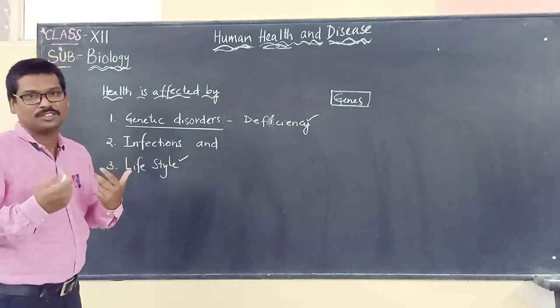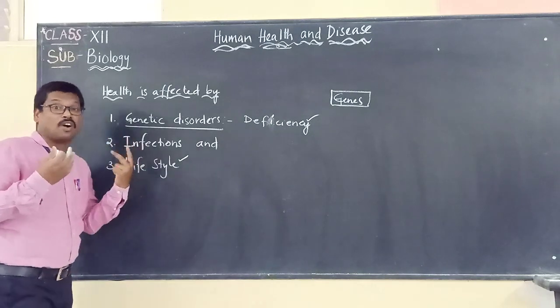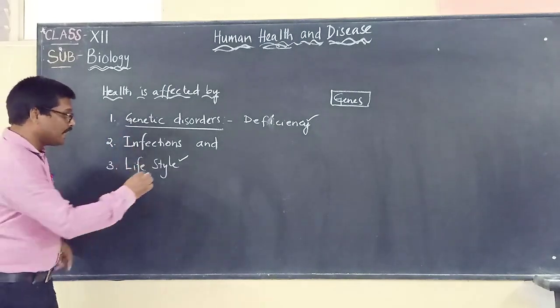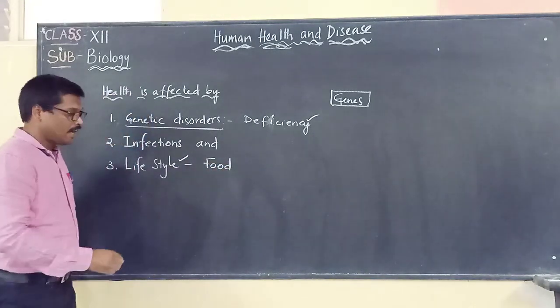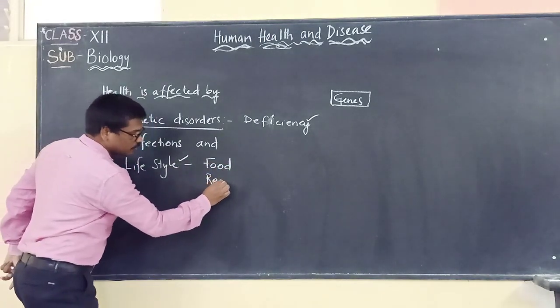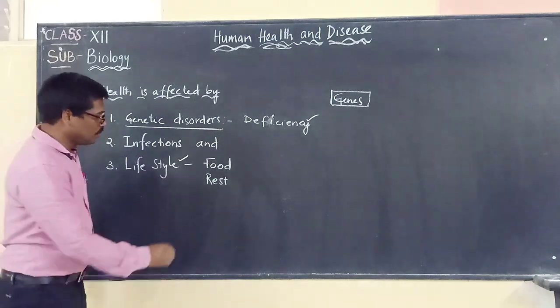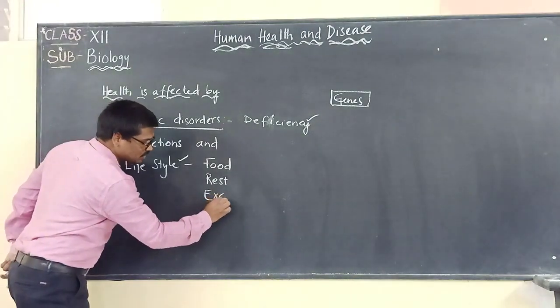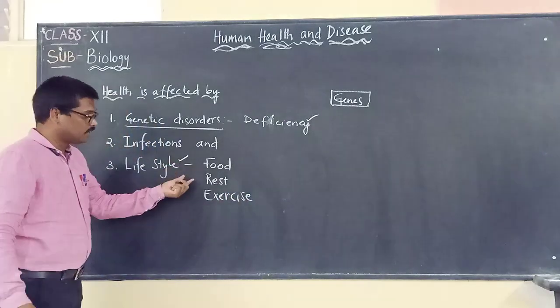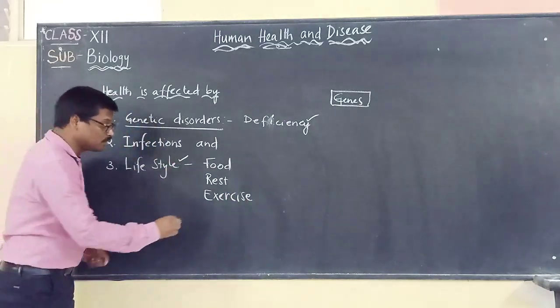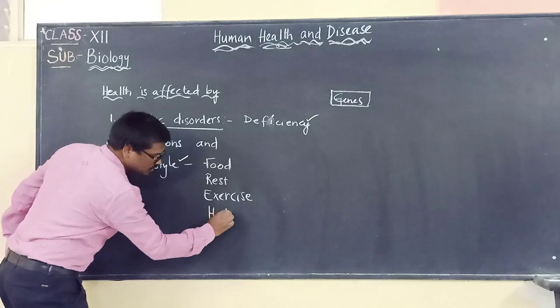It is under our control, or it happens under our consciousness. That is taking good food and taking good rest. You have to give the body rest. You have to do exercise, good exercise for the body.